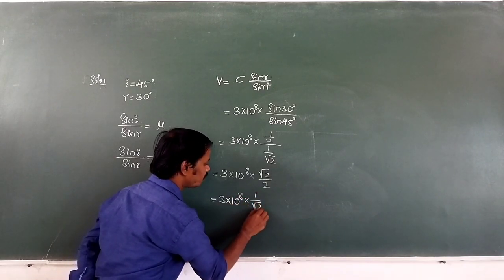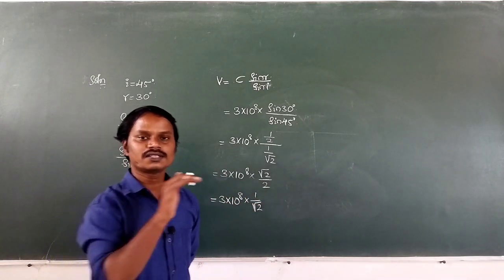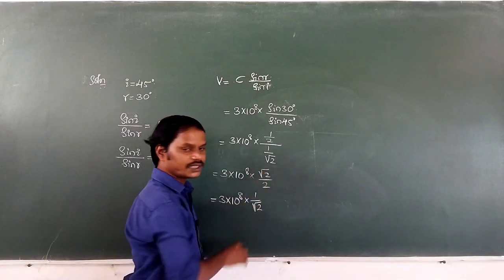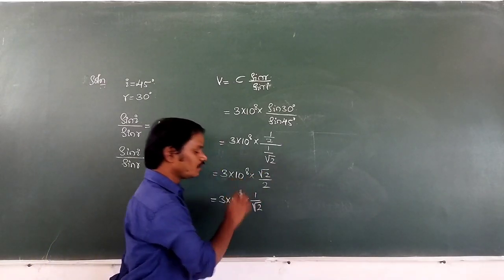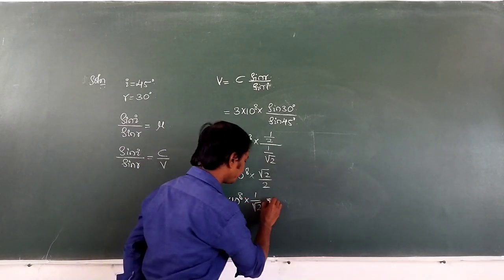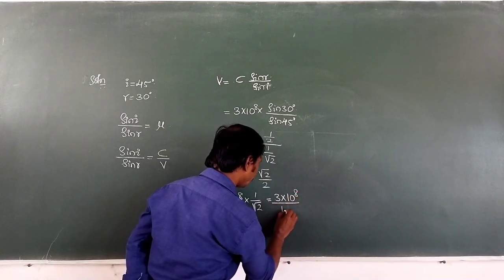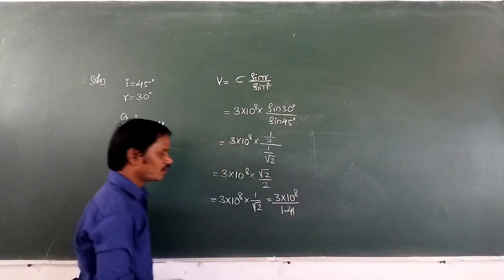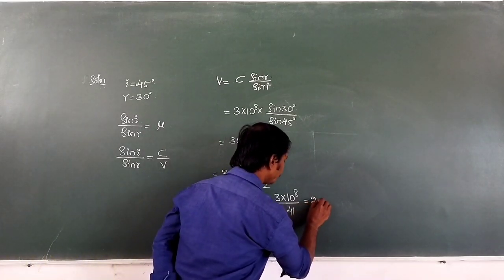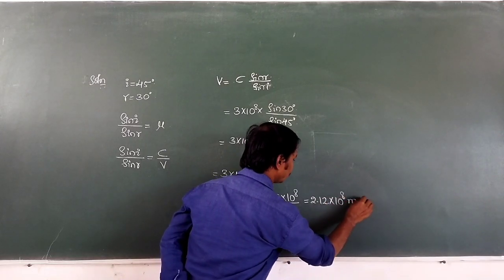Why is it 1 by root 2? So 2 can be written as root 2 into root 2. What is root 2 into root 2? Root 2 into root 2 is 2. Then one root 2 gets cancelled. What remains now? 1 by root 2. Then 3 into 10 to the power of 8 into 1 by root 2, that is 3 into 10 to the power of 8 divided by 1.41. On solving this, we get the answer, that is 2.12 into 10 to the power of 8 meter per second.